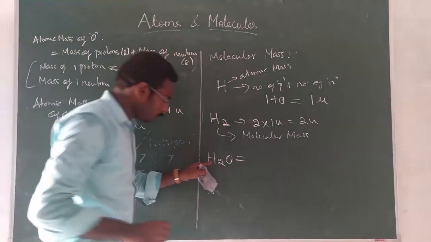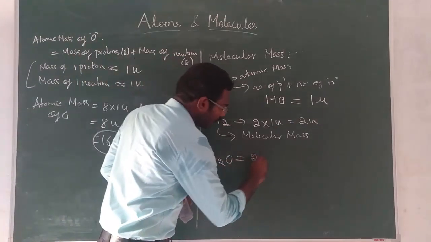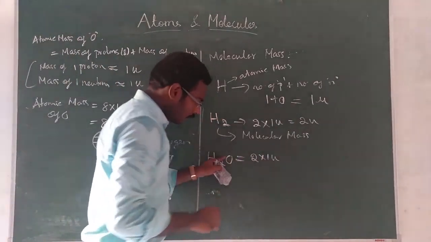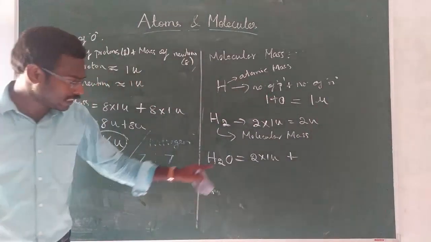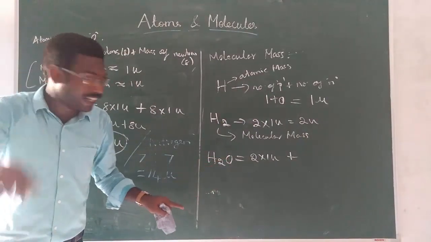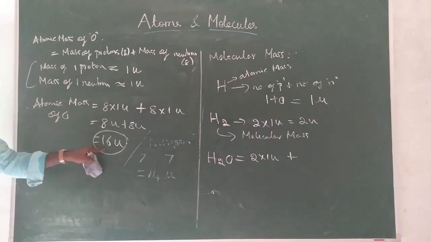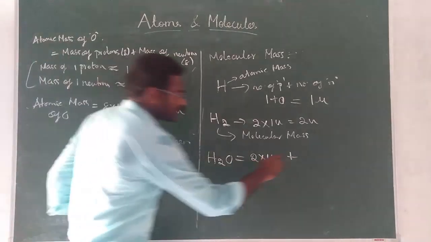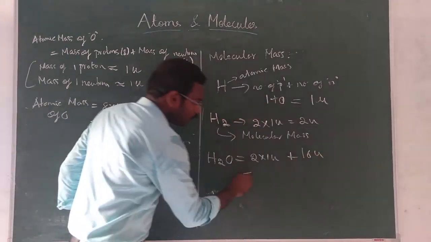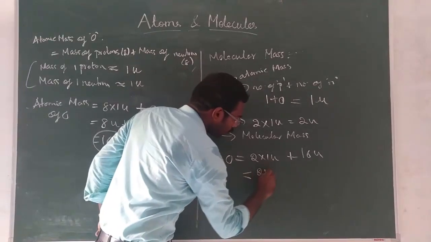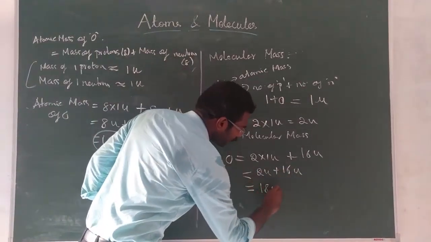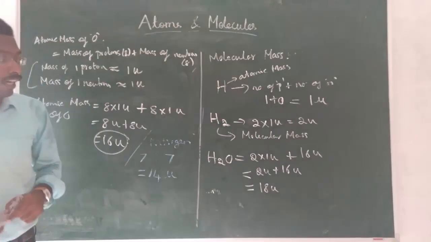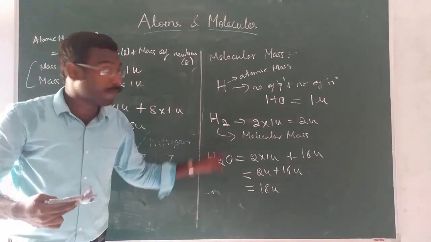Therefore, you know, 2 hydrogen atoms, so 2 into 1 U. Then your 1 oxygen is there, you have to put plus. Understood? Plus oxygen, only 1 oxygen. Earlier itself we found oxygen atomic mass is 16 U. So 2 into 1 U is 2 U plus 16 U, that is equal to 18. Understood or not? So this is also called as molecular mass.